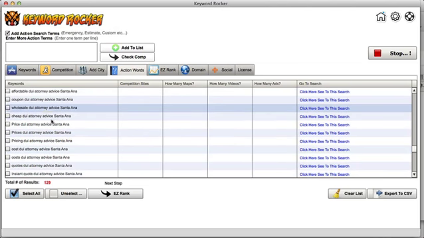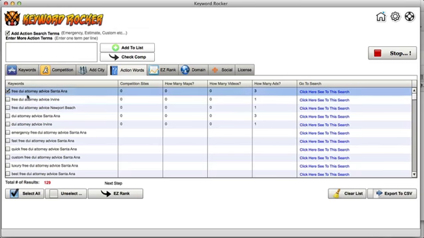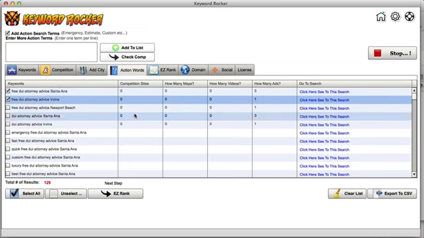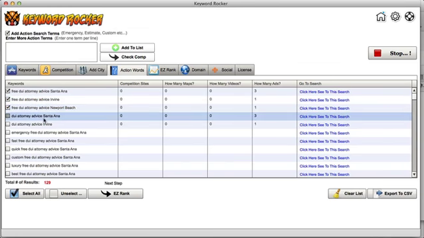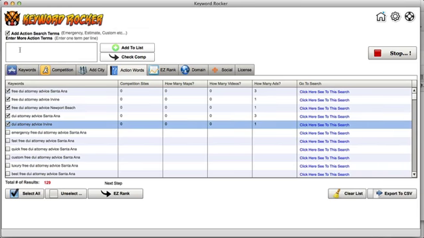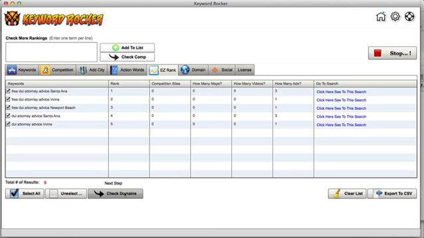Okay, so wholesale is obviously not going to work, right? But it always leaves the ones that you put in here at first untouched, so you don't have to worry about that, okay? And then you could also add more here as well and then add them to the list. Like I said, you can stop the search back here or here, however you want to do it. Now, let's go ahead and move into the easy rank, okay? And at any point, you can export this to CSV, so you could be done with it, okay?